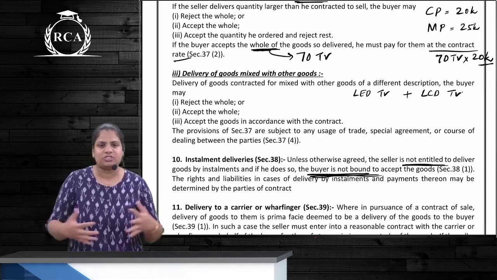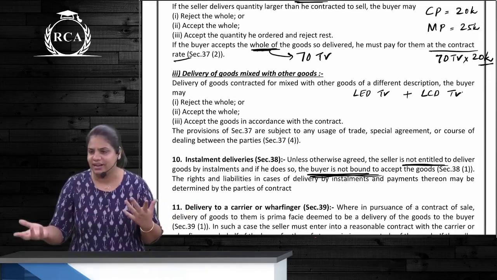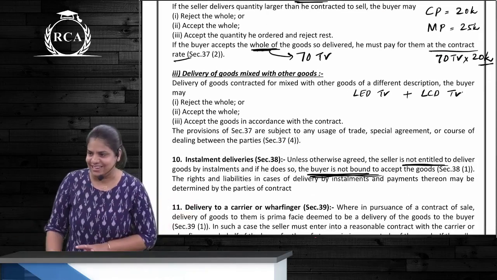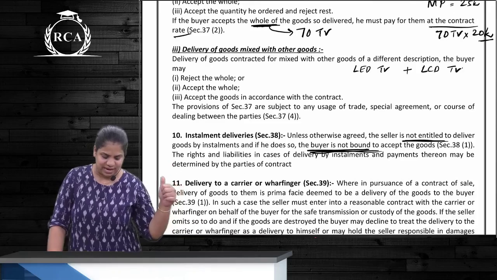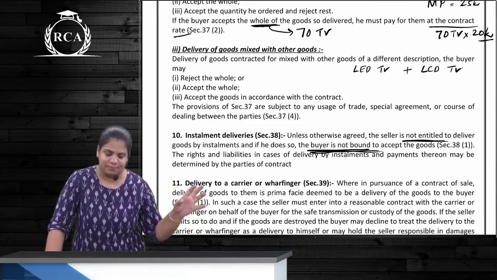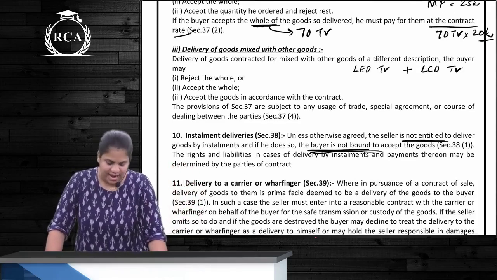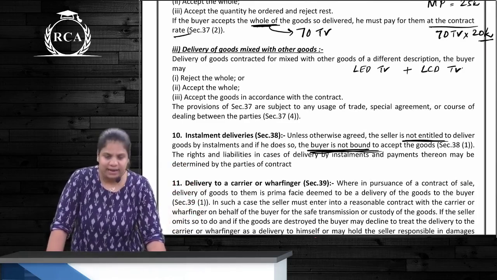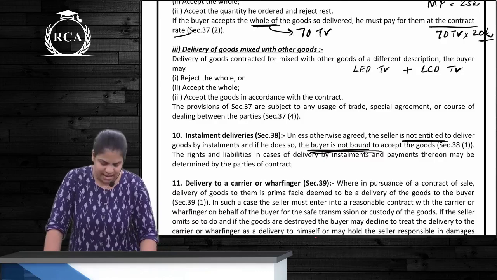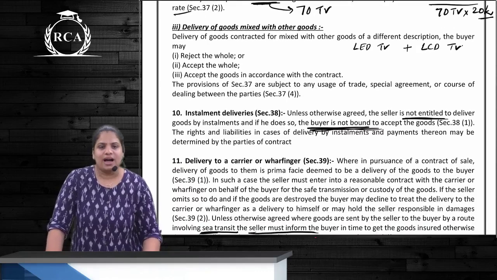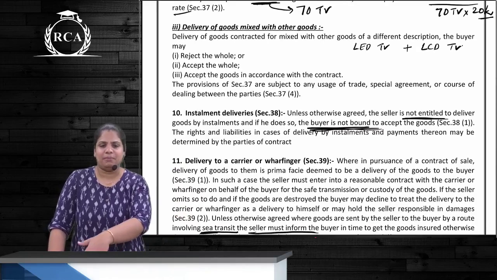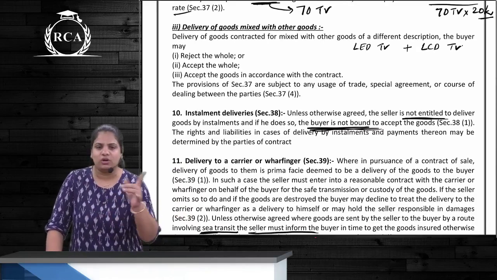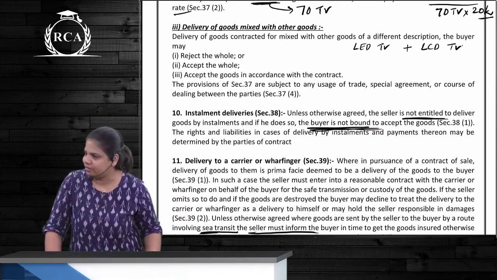Then delivery mixed with other goods. So LCD mixed with LED, three things we can do. First is reject the whole, accept the whole, or accept only that part. Correct. Installment delivery. Is the seller entitled to give? No. Is the buyer entitled to accept? No. If there is a contract to do it in installments, then fine. If not, nobody is bound to accept or to give by installments.